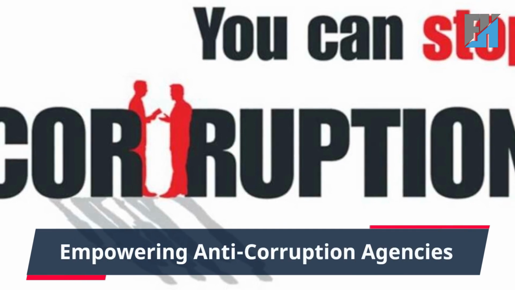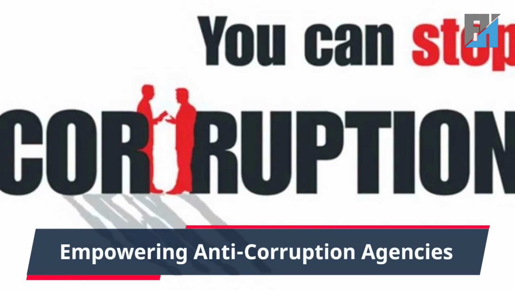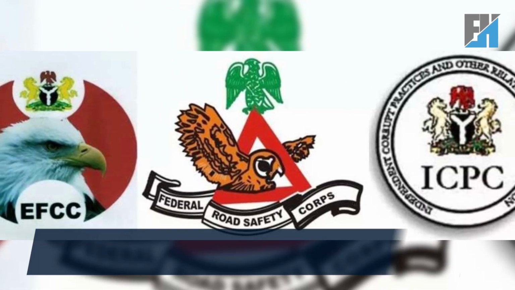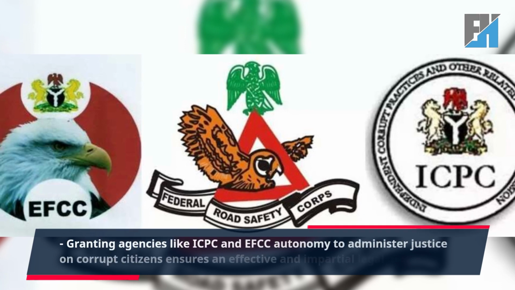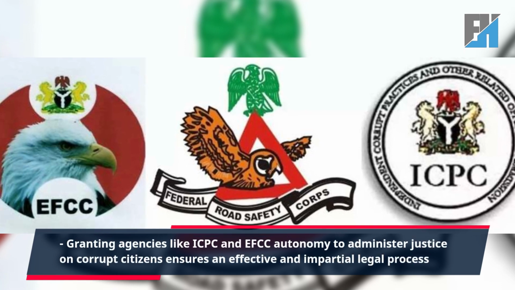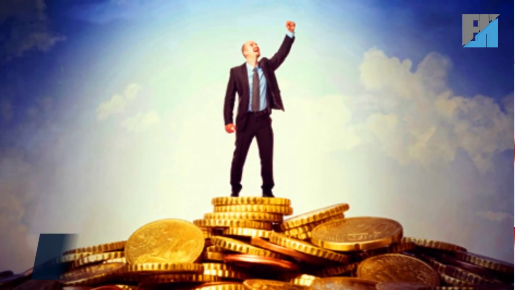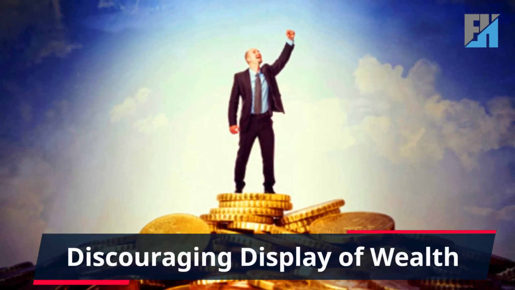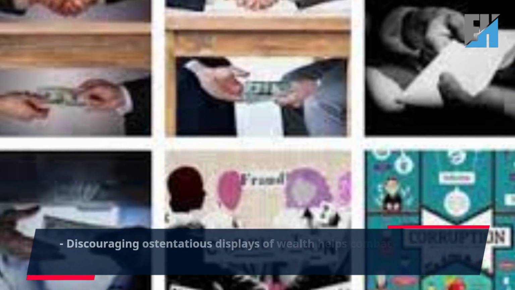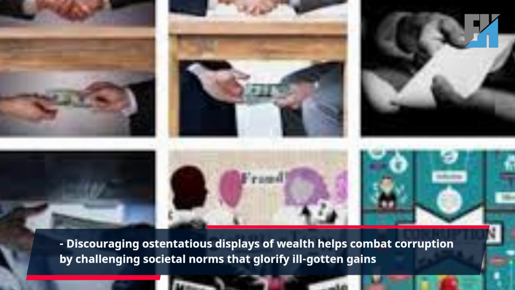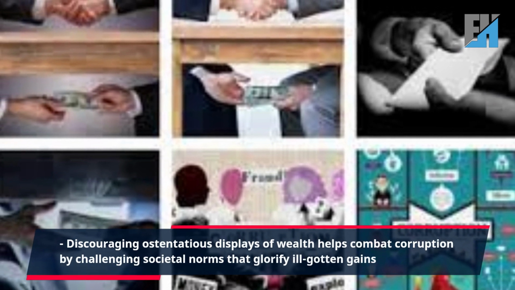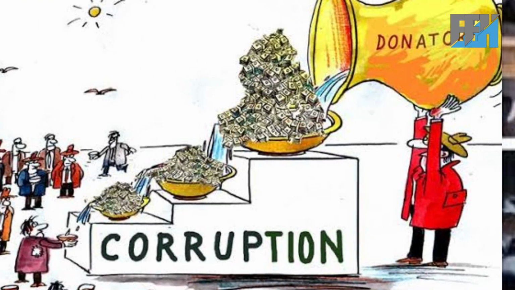5. Empowering anti-corruption agencies. Granting agencies like ICPC and EFCC autonomy to administer justice on corrupt citizens ensures an effective and impartial legal process. 6. Discouraging display of wealth. Discouraging ostentatious displays of wealth helps combat corruption by challenging societal norms that glorify ill-gotten gains.